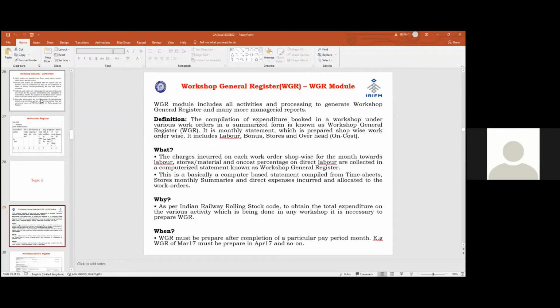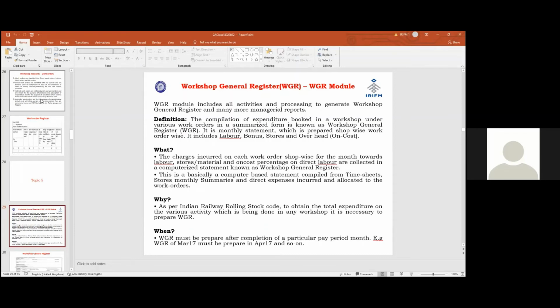So direct expenses. क्यों कर रहा है, बोले सर, it is as per the codal provision. Every month we have to prepare the WGR, workshop general register. It is a duty of the accounts officer to see the purpose of WGR. For review by the accounts officer, to see whether any inefficiencies or limitations are there, कुछ expenditure नहीं book हो रहा, time waste हो रहा, wastages हो रहा. So every month we have to prepare the WGR.